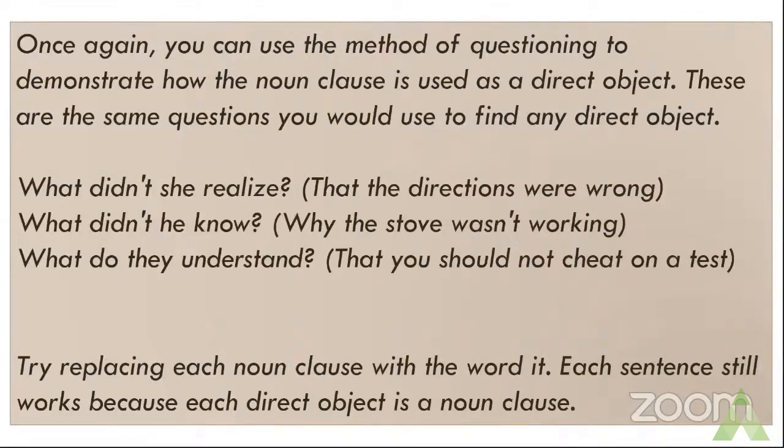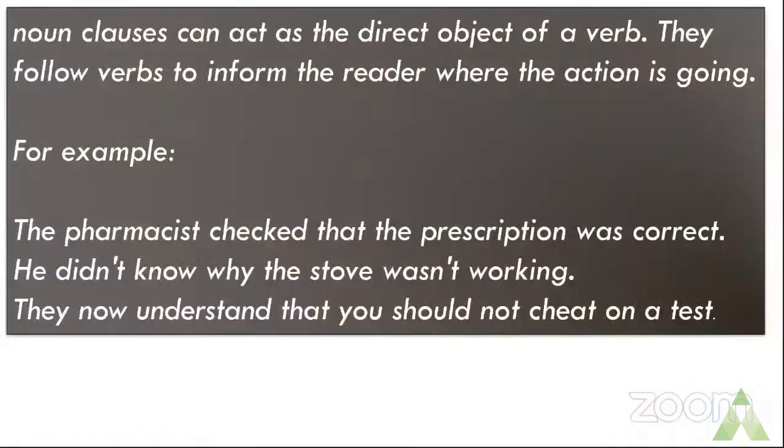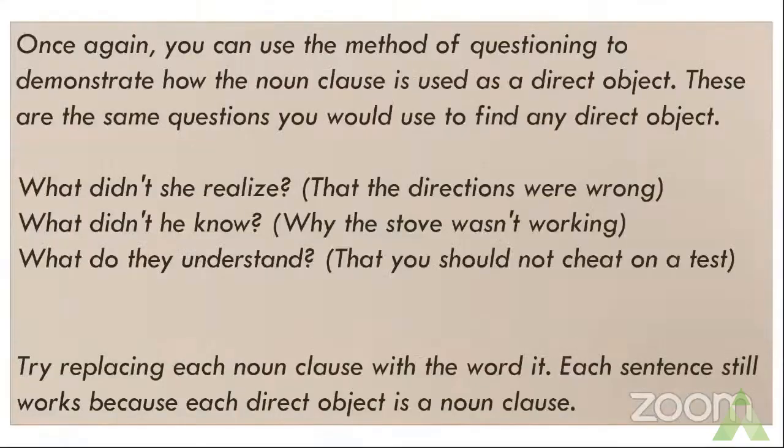For example, he didn't know it. They now understand it. In all such cases where the noun clause can be replaced by it, you can say it is taking the role of the direct object in that sentence.